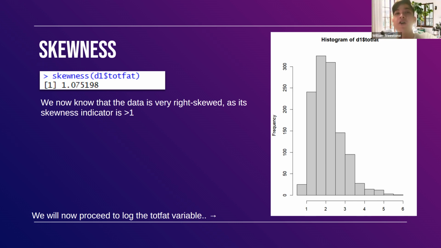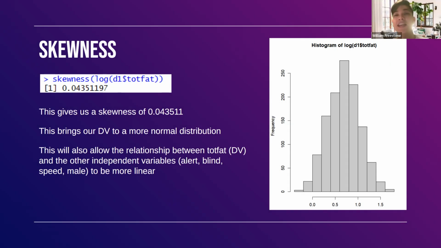very right skewed. So to make our dependent variable more normally distributed instead, we can log our total fatalities variable, and we now see that once we run a skewness command on R, it has a skewness indicator of 0.04, which is much closer to 0. And as seen from the histogram on the right, it resembles a more normal distribution now.